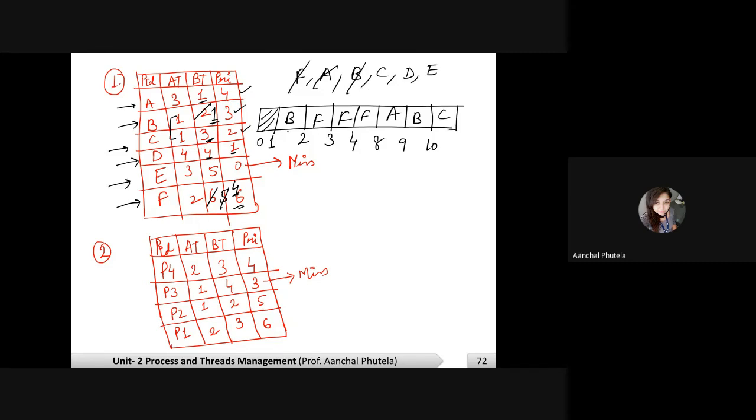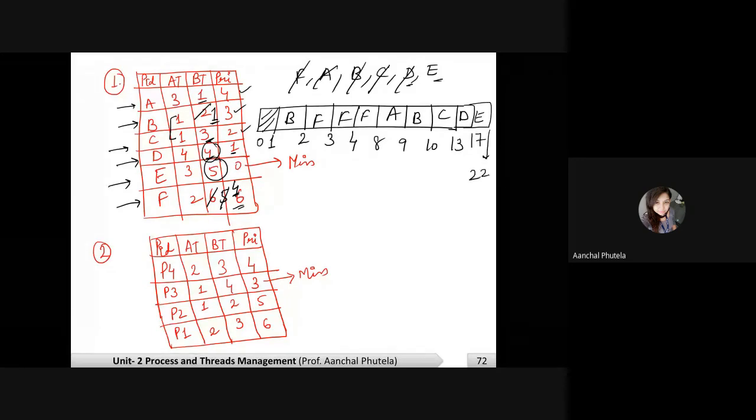C requires 3 units. Then D will be executed. How much time does D require? 4 units. It is 17. Then E will be executed. How much time does E require? That is 5. So the last time is 22.